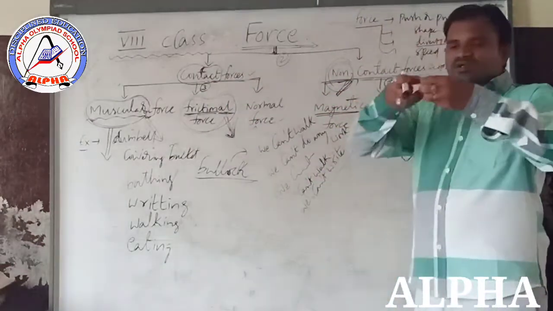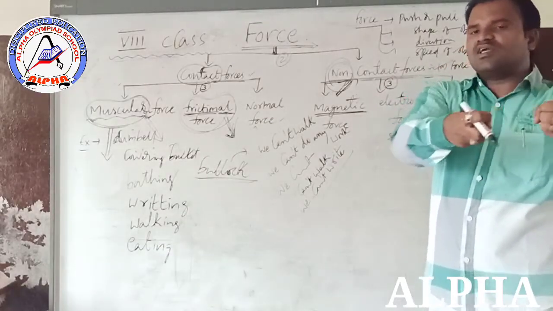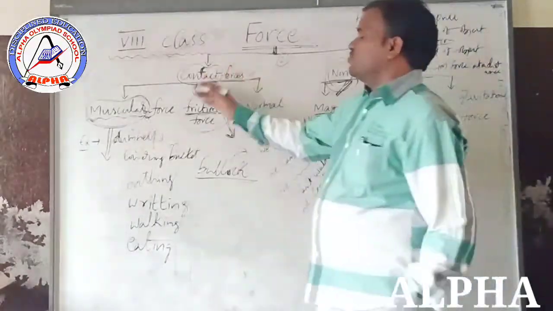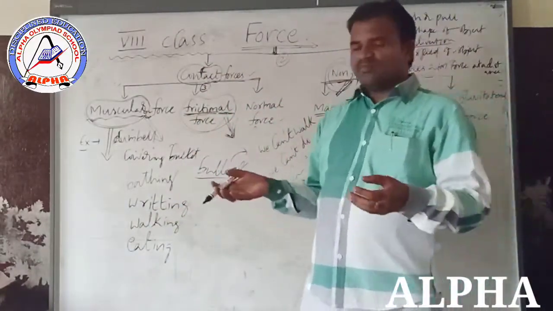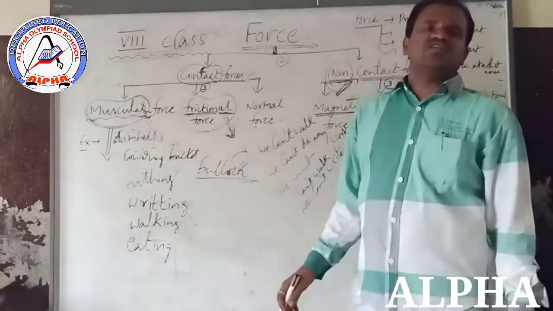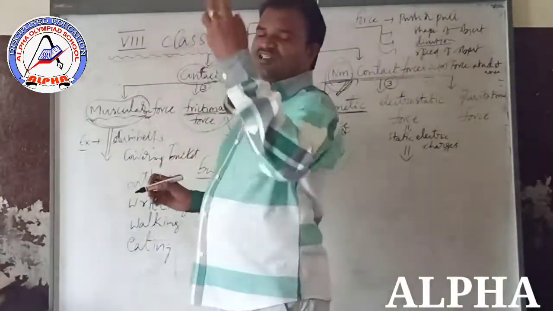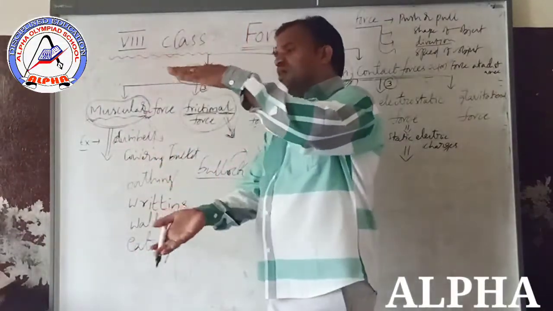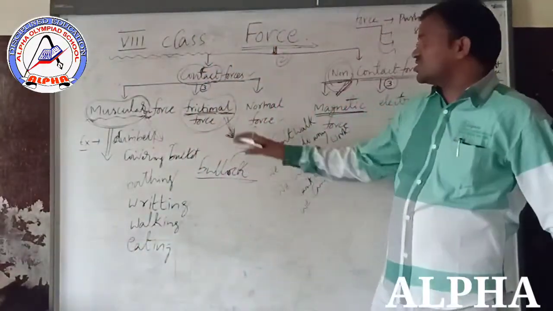But if there is no direct contact, no touching between the two objects, such force is called non-contact force. Here, muscular force. What is muscular force? The force exerted by using our body muscles is known as muscular force. What is frictional force? The force which acts in the opposite direction of the relative motion on the surface of the object. It always acts opposite to the relative motion of the object. Such force is known as frictional force.